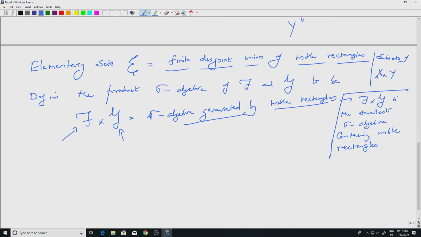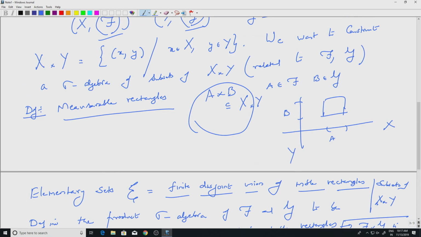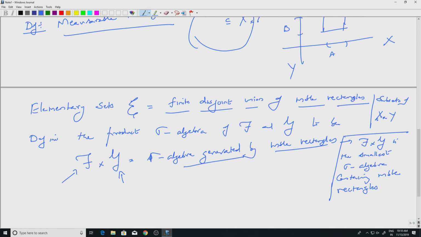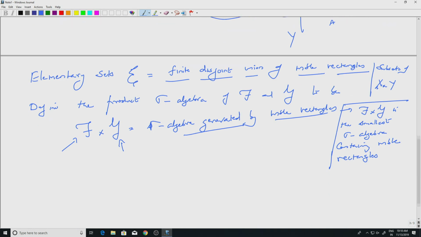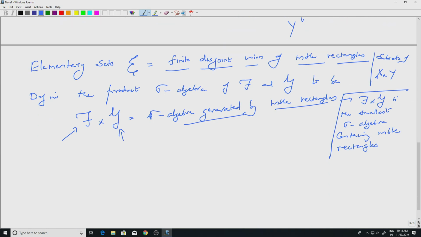So we have defined several things. One is the measurable rectangle, which is simply a product set of measurable sets. An elementary set is a finite disjoint union of measurable rectangles, and the product sigma algebra is the one generated by measurable rectangles. Let us look at one example and then go ahead. Let's look at the real line and the Borel sigma algebra on the real line. This is the sigma algebra generated by the open sets. You can look at R^2 as a product space, that is R cross R.